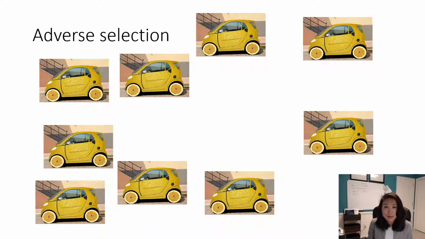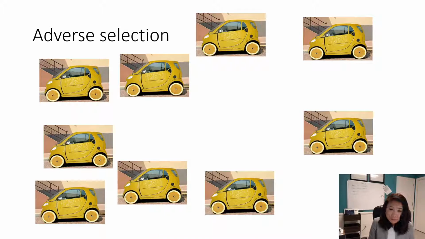Why is it called asymmetric information? Because the seller has more information than the buyer. And why is it called adverse selection instead of moral hazard? Because this asymmetric information occurred before the transaction happened. Before you purchase it, this asymmetric information exists. After you purchase the car, the asymmetry is no longer there because you're going to be able to figure out whether this is a lemon or a peach car. So that's why this is called adverse selection.